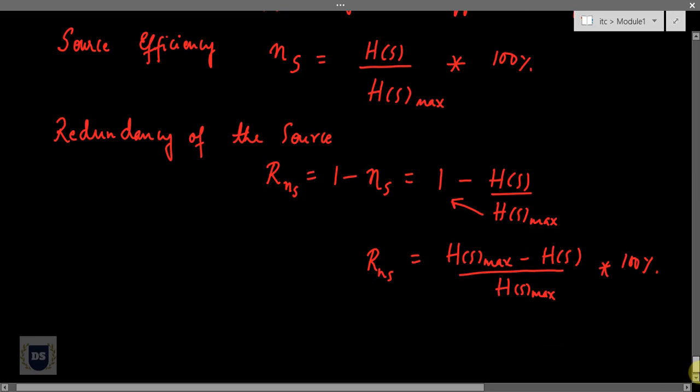So in this class, we went through the third property of entropy, which is the upper bound on entropy, followed by expressions for source efficiency as well as redundancy of the source.